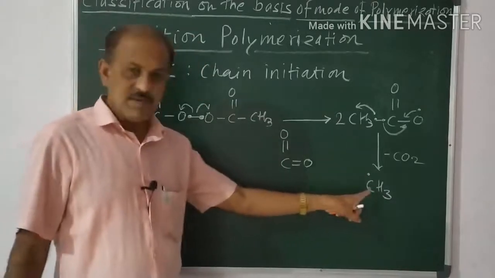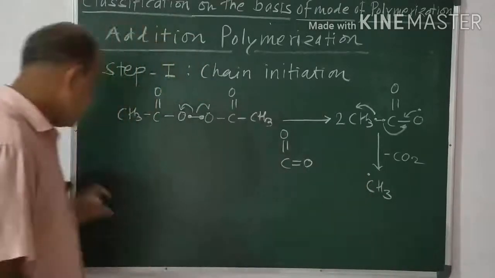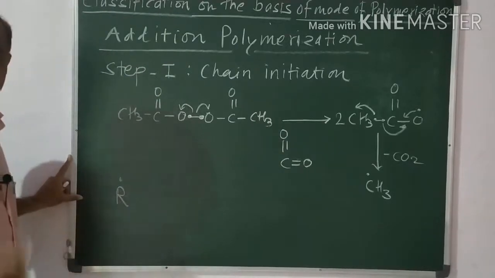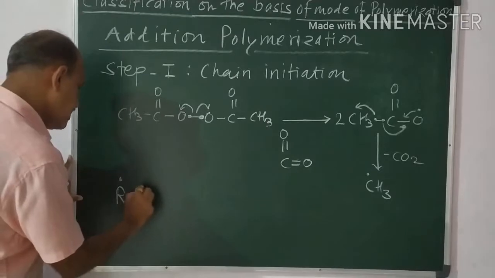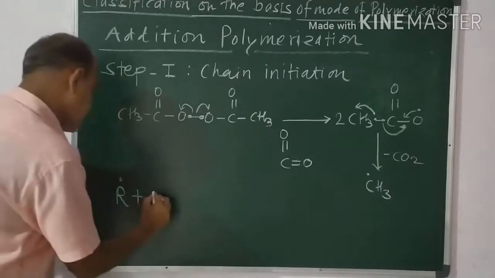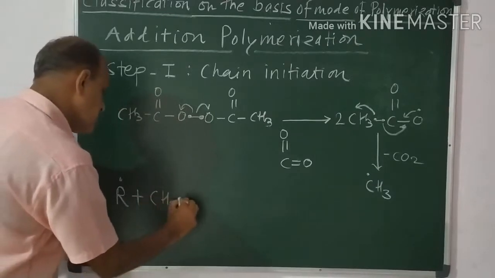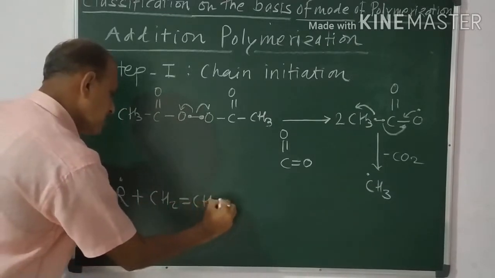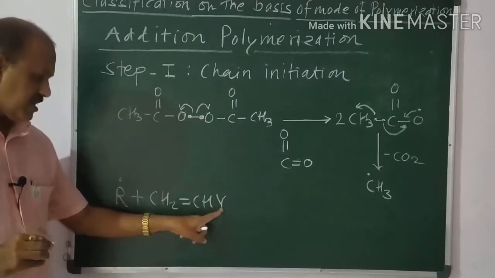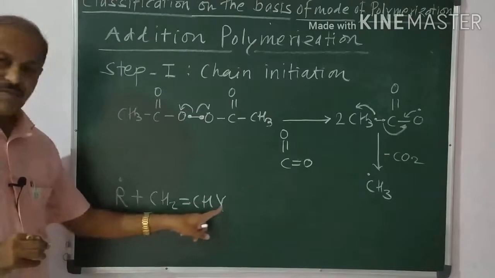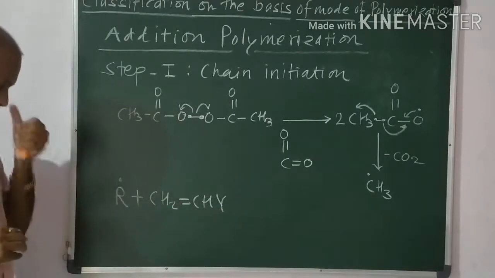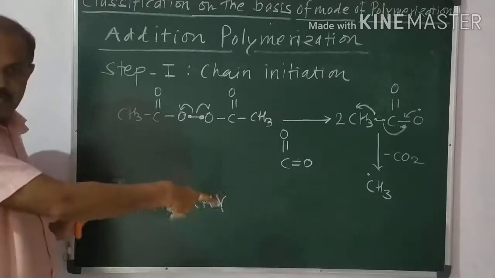Suppose we treat the free radical as R, that is, we write R dot. Now this free radical is attached to the vinyl group, which we can write as CH2=CHY. Instead of writing Cl or CN, I can write Y. Why? Because we treat the free radical as R dot, an alkyl group, and so we discuss this reaction in general form.